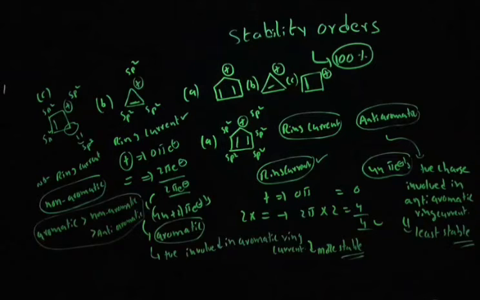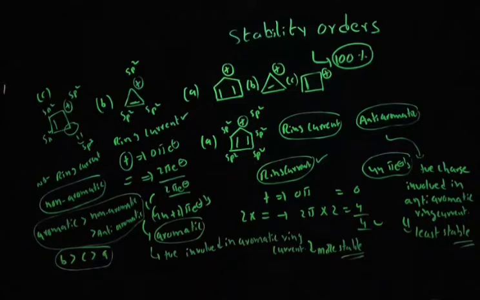Okay. So the aromatic compound is more stable, which means option B. The positive charge is involved in aromatic ring current, so that will be more stable. Option C is non-aromatic. That means C is more stable than A, because A is an anti-aromatic compound, where the positive charge is involved in anti-aromatic ring current. So the final answer will be B is greater than C is greater than A.